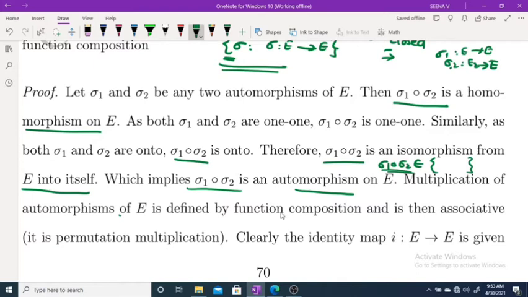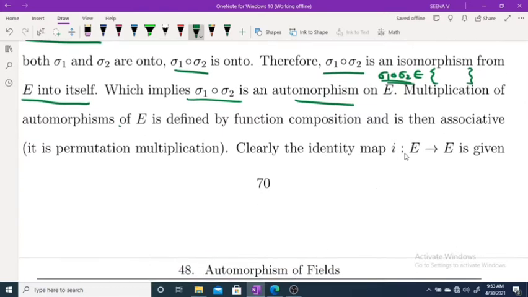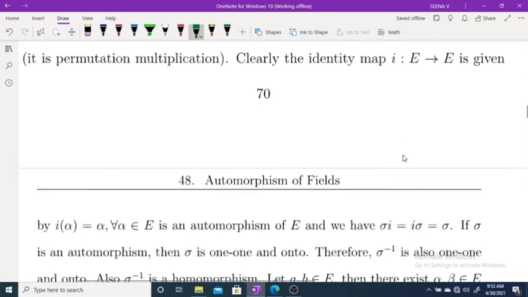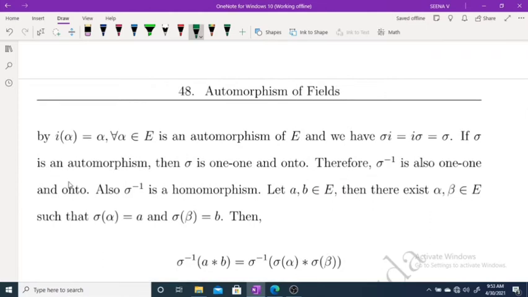Now if you consider the identity map, it is clearly one to one and onto, and it also has the homomorphism property, therefore it is an automorphism. Also, if you consider any sigma, then clearly I of sigma of alpha equals sigma of I of alpha, which is equal to sigma of alpha, therefore I sigma equals sigma. Similarly, sigma I equals sigma. Therefore, the identity element also exists.